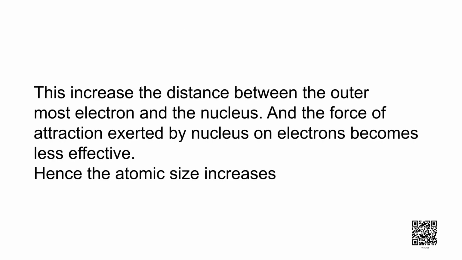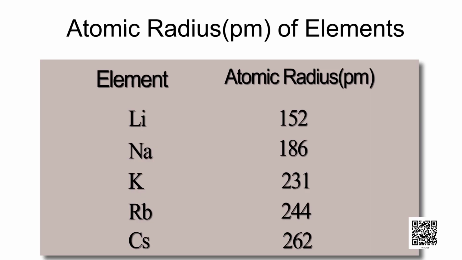This increases the distance between the outermost electrons and the nucleus, and the force of attraction exerted by nucleus on electrons becomes less effective. Hence, the atomic size increases. Here you can see the change in the atomic radii of different elements present in first group, which is increasing from up to down.